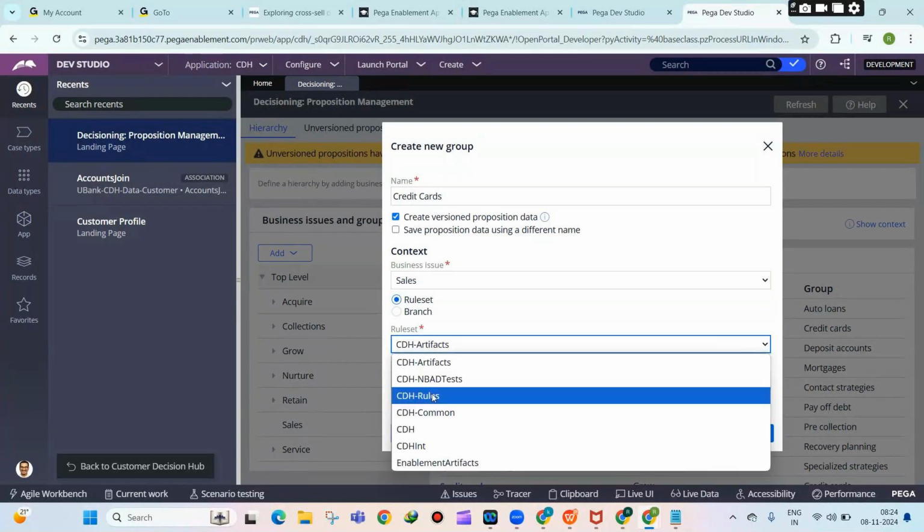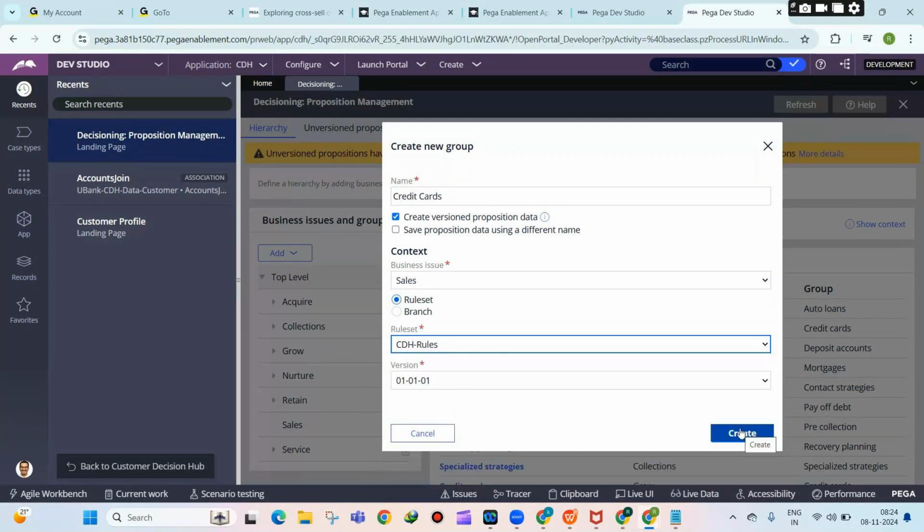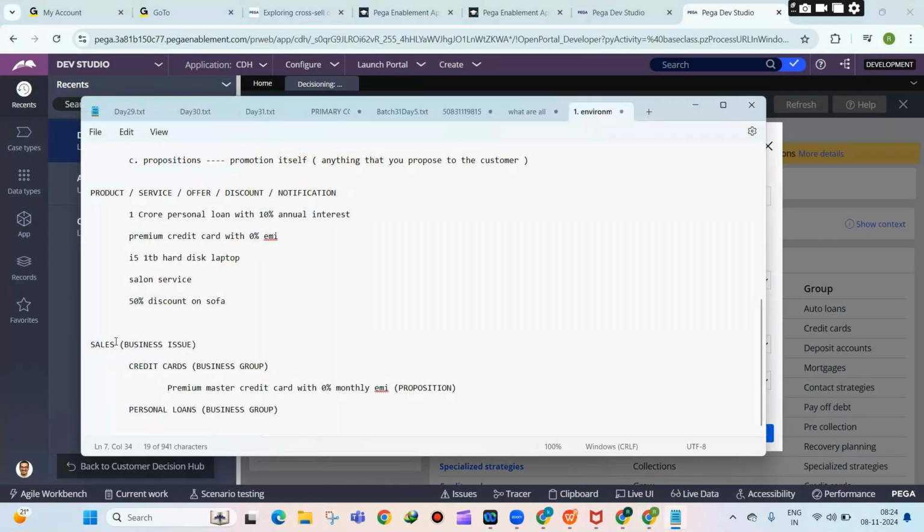Then I'm saying rules and I'm creating it. So what I'm trying to do, I'm just doing this structure. Sales, which is nothing but the business issue. Basically, remember, business issue means the goal of the promotion, purpose of the promotion. Under sales, I am promoting credit cards, debit cards, personal loans, etc.